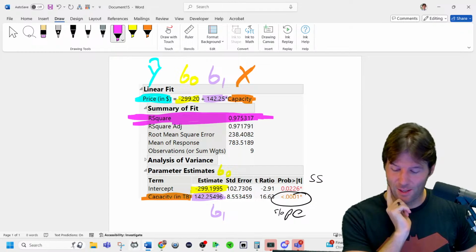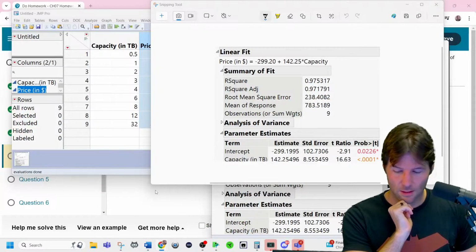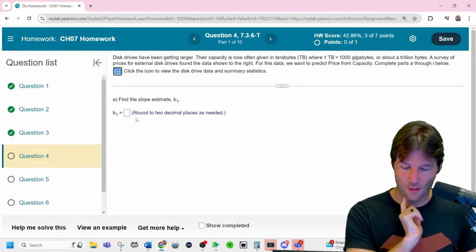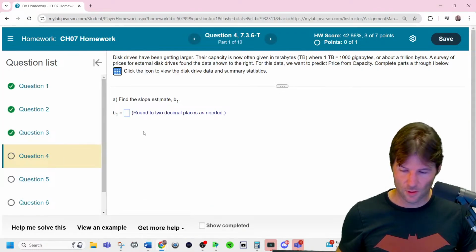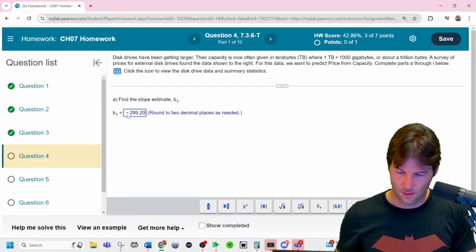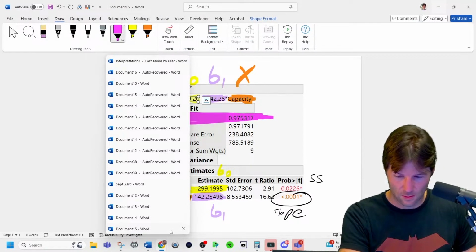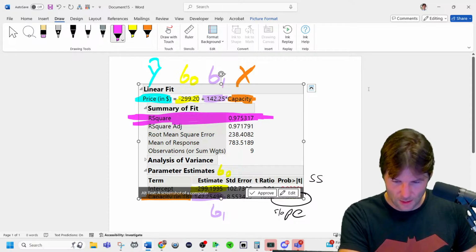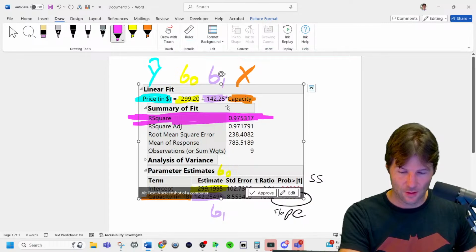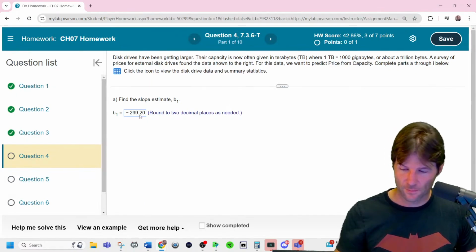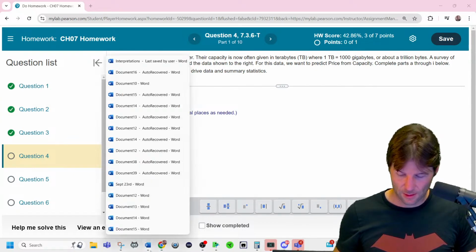Anyways, let's go write the equation. We have the equation of the line, and with the equation of the line, we go back into here, and it asks for the intercept. Once again, we've marked the notation right here. We know the intercept is negative 299.20, and it does want to round to that. There it is right there. Check the answer. What? Did I round incorrectly? Negative 299. Oh, the slope. The slope is 142.25. Is that right? Let me double check.